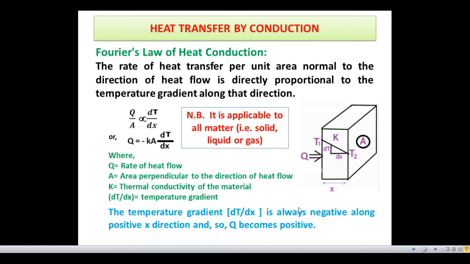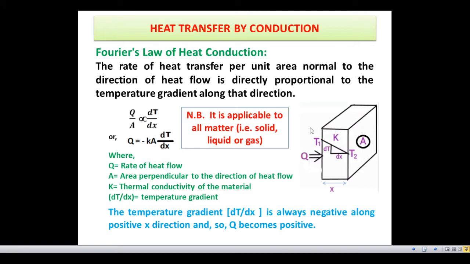Now, the governing equation for heat conduction is Fourier's law of heat conduction. According to this law, the rate of heat transfer per unit area normal to the direction of heat flow is directly proportional to the temperature gradient along the direction. So Q by A is proportional to dT by dx, or Q is equal to minus K A dT by dx, where Q is the rate of heat flow, A is the area perpendicular to the direction of heat flow, K is the thermal conductivity of the material, and dT by dx is the temperature gradient. The temperature gradient dT by dx is always negative along the positive x direction, so Q becomes positive.